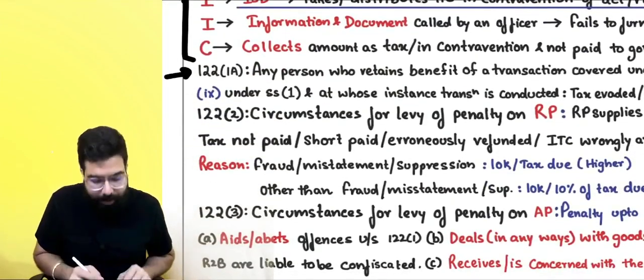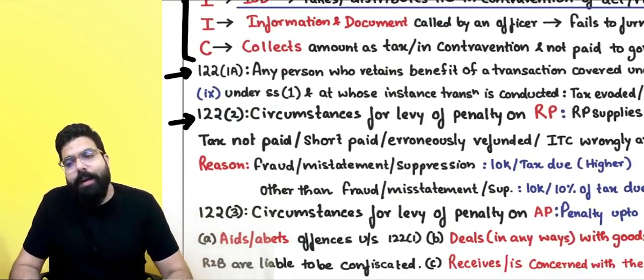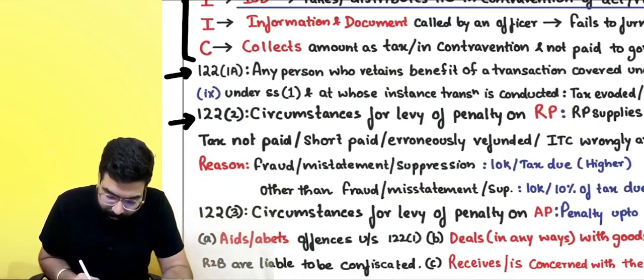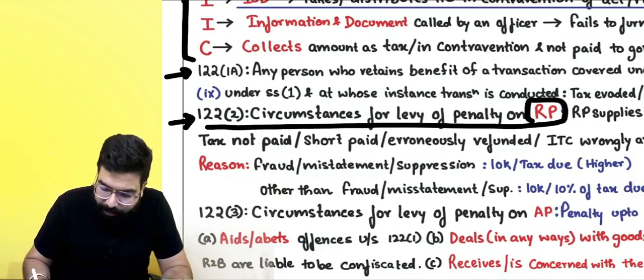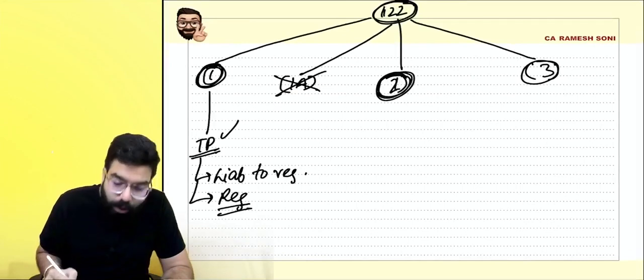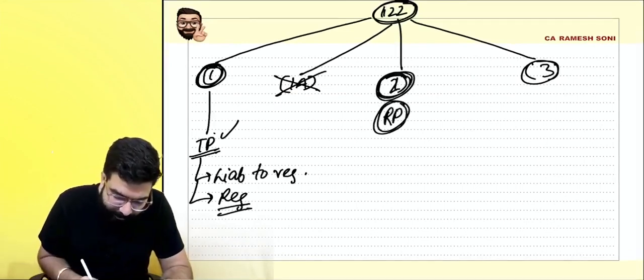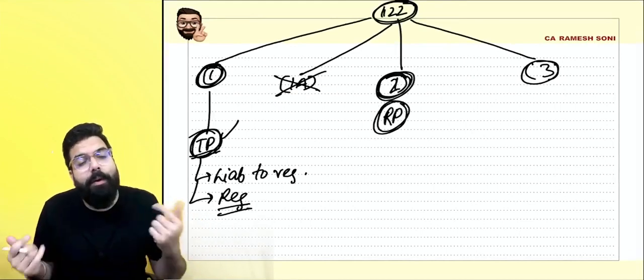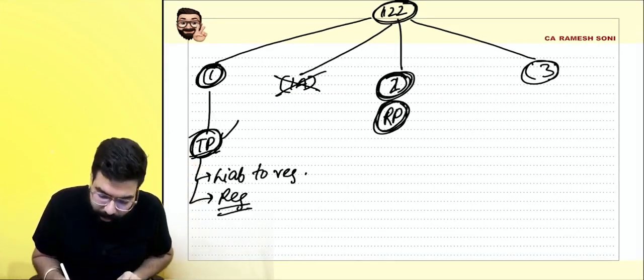122.2 goes ahead and talks about offences, the circumstances for levy of penalty on a registered person. So 122.2 is penalties only on a registered person, not on a taxable person. A taxable person, when he takes registration, becomes a registered person. So it is on a registered person.